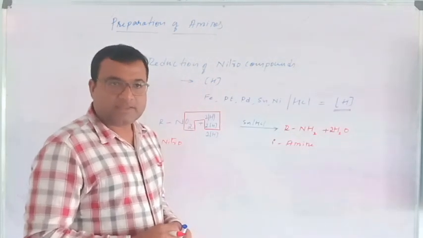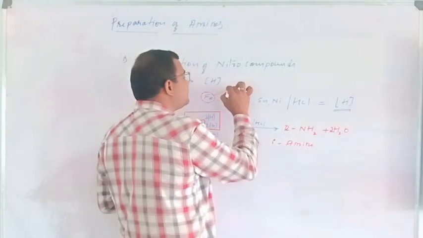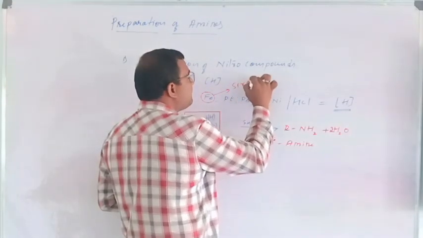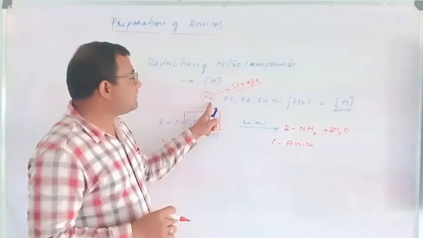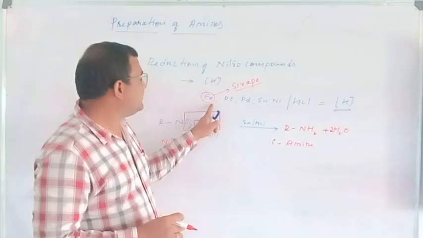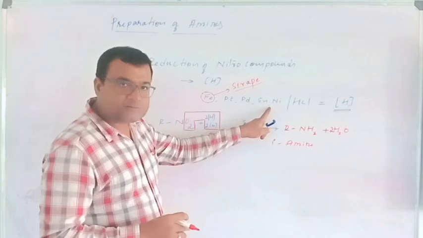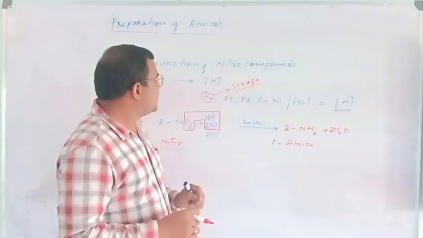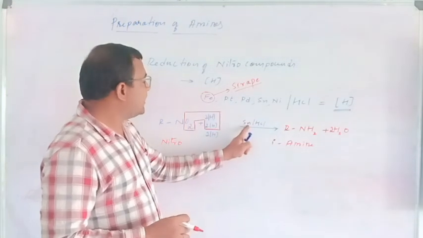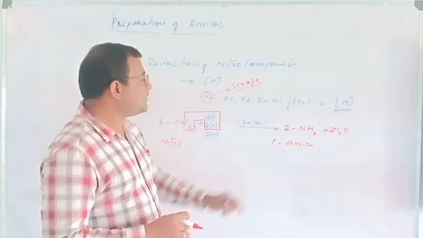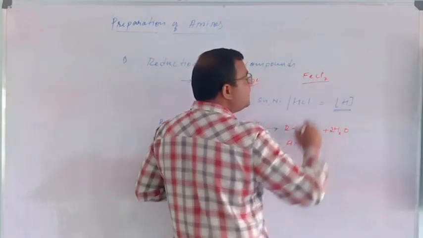But make sure that among iron, platinum, palladium, tin and nickel, the most advantageous catalyst is iron. Iron scrap is preferentially used. Why? Because iron is cheaper compared to all other metals, and also when it combines with HCl, Fe/HCl, it produces ferrous chloride.